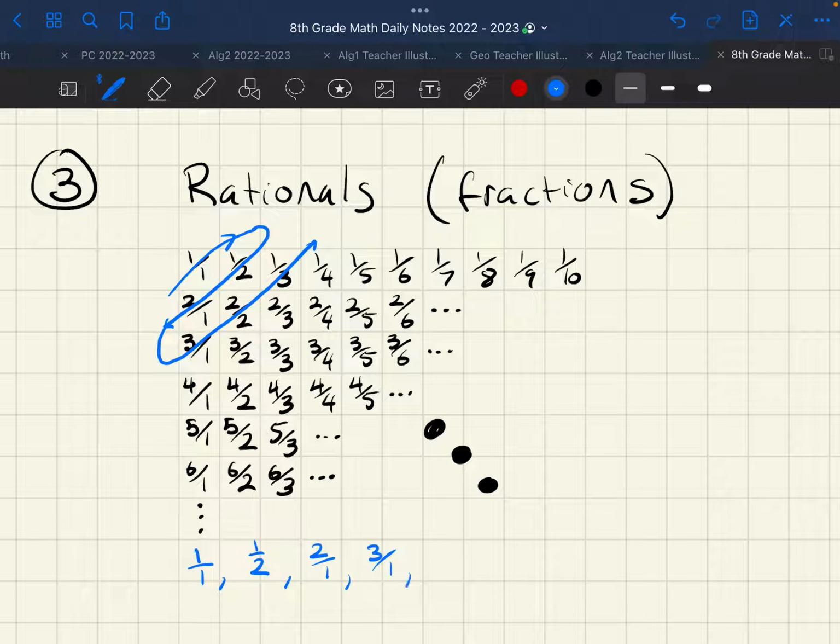3 over 1, and then 2 over 2, and then 1 over 3, and then I'm going to keep coming up, and then down the next diagonal. I'll come down this direction, and then I'm going to have 1 over 4, and then 2 over 3, and then 3 over 2, and then 4 over 1.